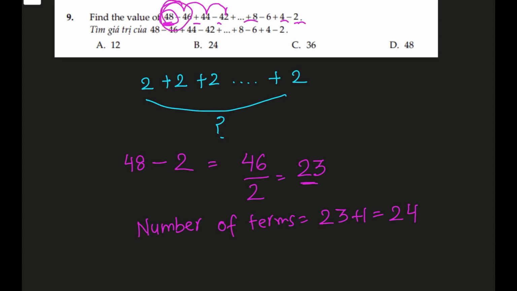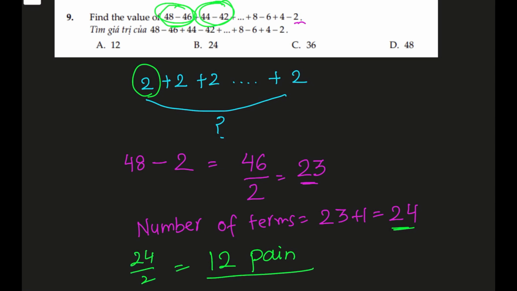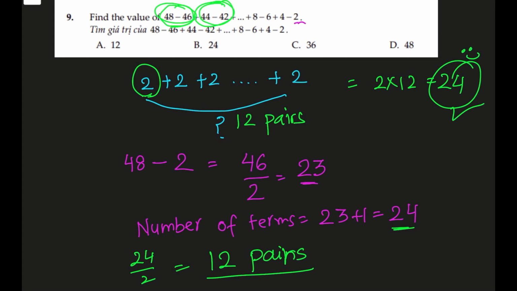And we had the answer 2 for each pair. So 24 terms divided into pairs of 2s, each giving the answer 2, is 12 pairs. So that means our final answer is 2 plus 2 plus 2, 12 times, which is 12 pairs, and that means our answer is 12 times 2, which is 24. Easy peasy.